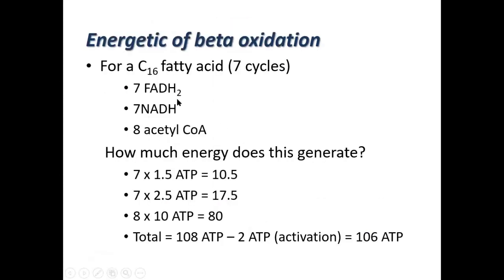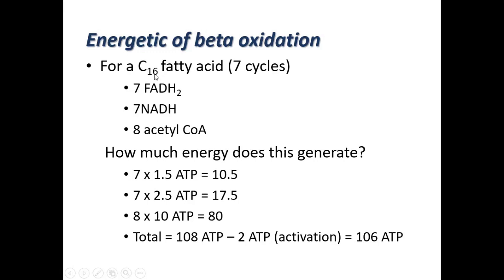You can also show it in this form. If you don't want to show it in the diagrammatic form, you can show it in this form also. One thing I have to explain: I gave you an example of a 16 carbon. Suppose it is a 14 carbon. So how many cycles will there be? There will be 6 cycles. So 6 FADH2, 6 NADH and 7 acetyl-CoA. The last cycle will produce 2 acetyl-CoA. So there will be 7 acetyl-CoA if the carbon is 14.